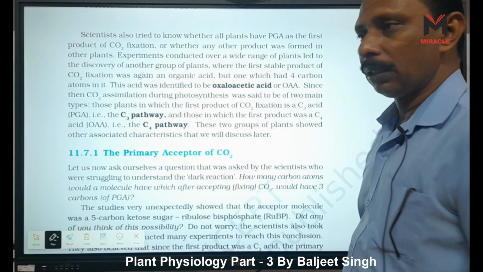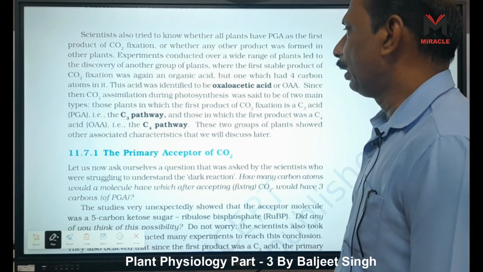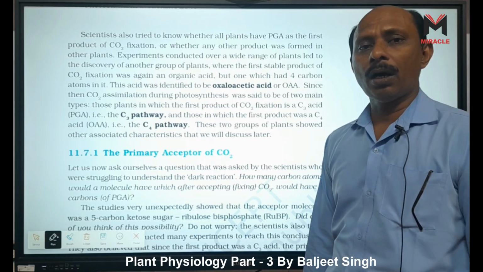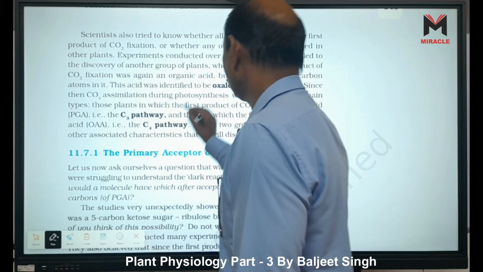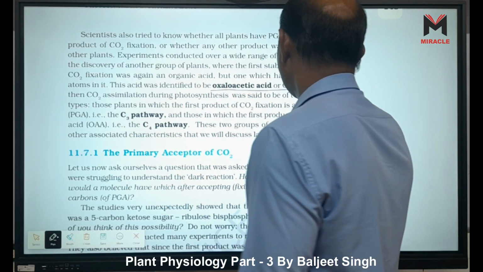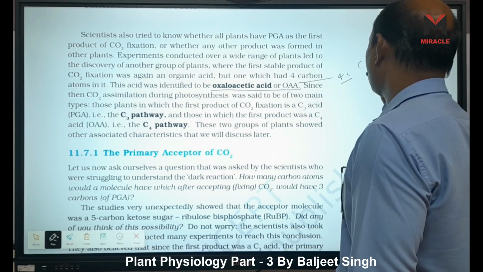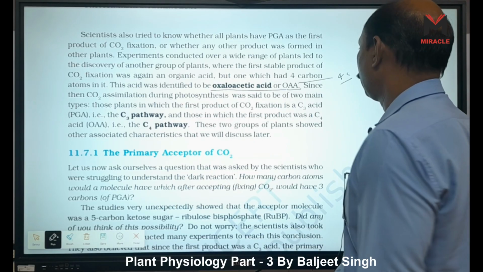Like amaranthus, sorghum, sugarcane. The C4 cycle, because this first 4-carbon molecule is OAA, that is oxaloacetic acid. It is a 4-carbon molecule and it is called the C4 cycle, right?